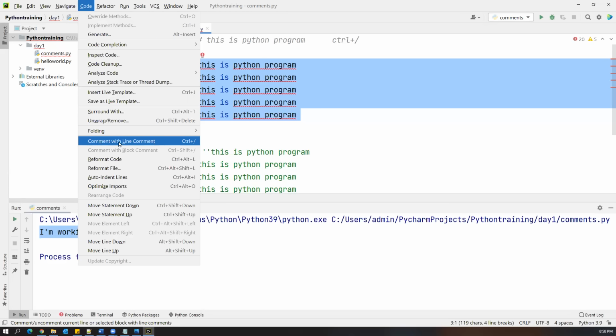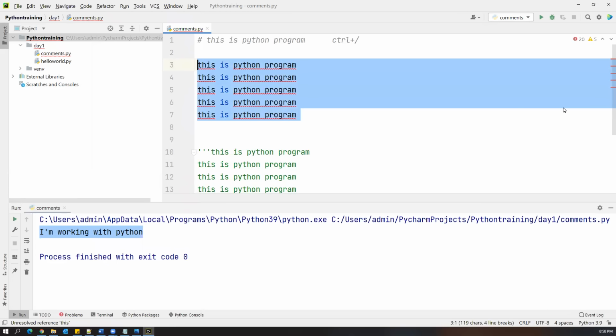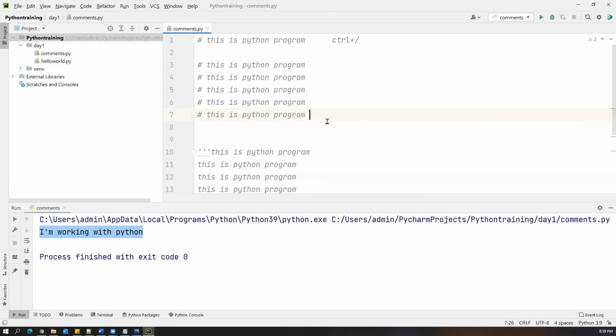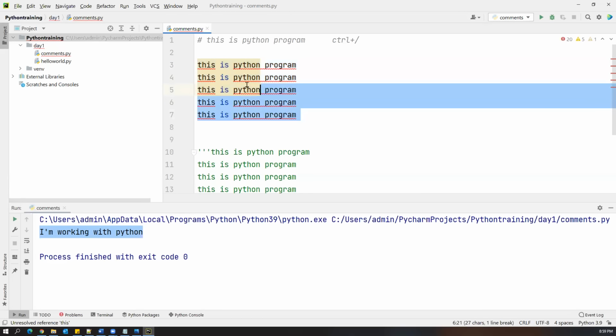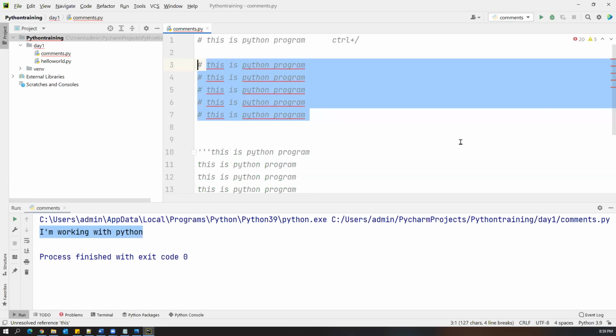Under the Code menu, you can find the available options. Now you can see comment with line comment, Control plus slash. Comment with block comment, Control shift slash. Yeah, it is correct. I press Control shift forward slash. Still not working. Yeah, just a second. Okay, for multi-line comment it is also saying Control slash, because this is again a single line comment only. For every line we have to give the slash. So if I press only Control slash here, for every line it is adding slash slash.